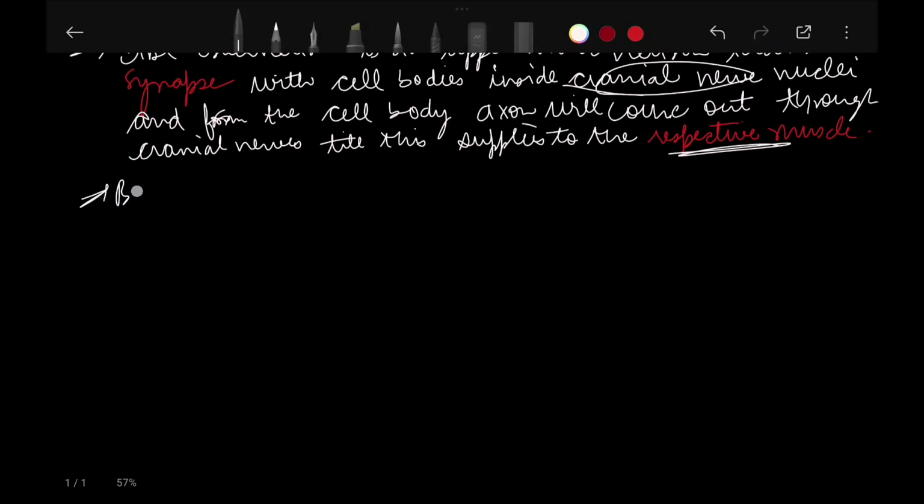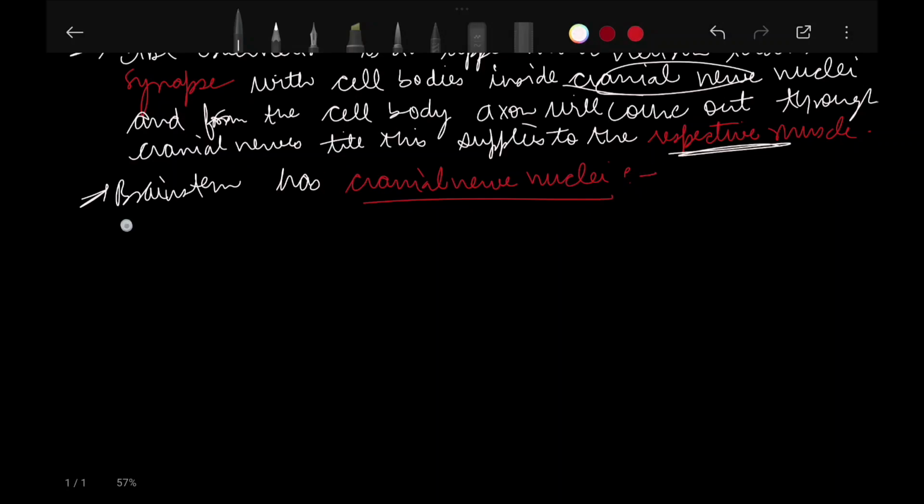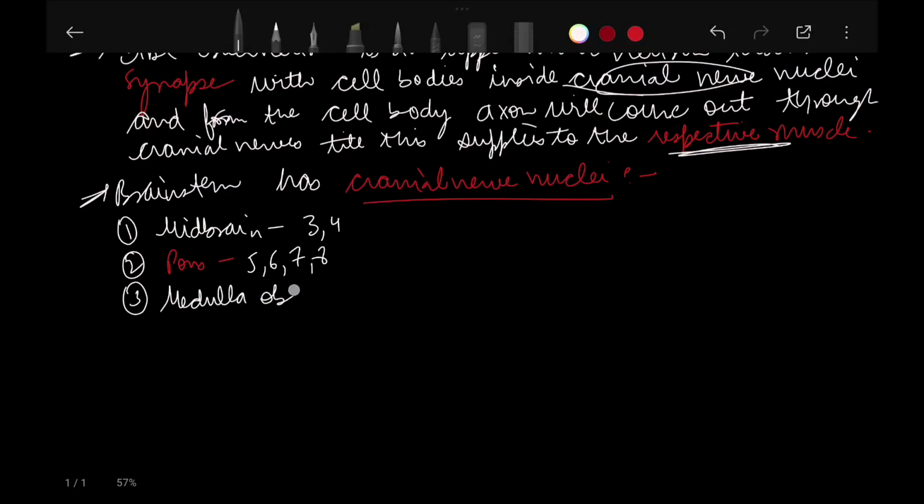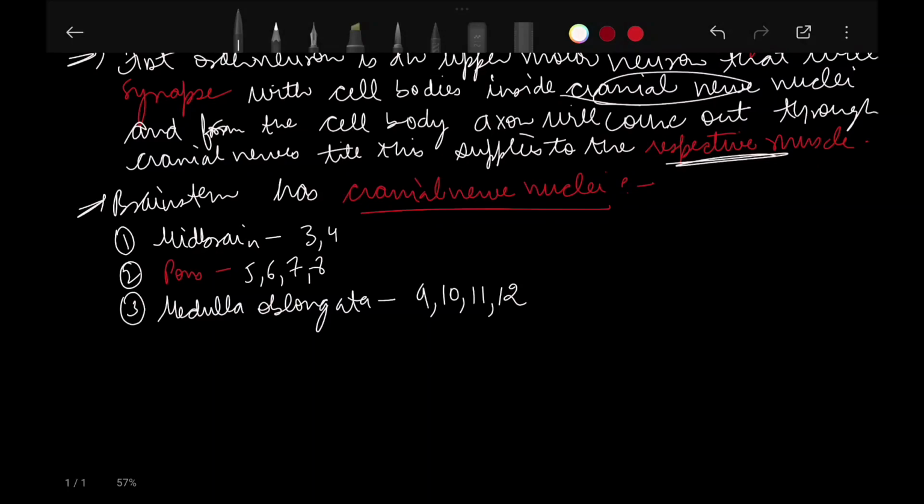Now coming to the brainstem. The brainstem has cranial nerve nuclei. In the midbrain we have 3, 4. In pons we have 5, 6, 7, 8, and in medulla oblongata we have 9, 10, 11, 12. Which cranial nerve nuclei are present in which part of the brainstem? First of all we have the midbrain, 3 and 4.